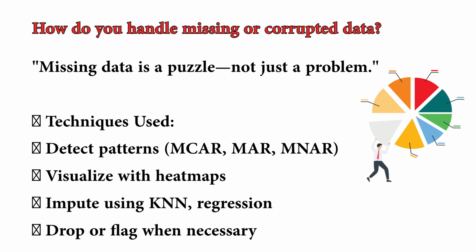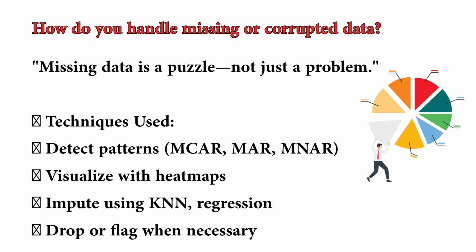The first thing I do is investigate the pattern of missingness, whether it's MCAR: missingness is unrelated to any data, observed or unobserved. MAR: the missingness is related to observed data but not to the missing data itself. Or MNAR: the missingness is related to the missing value itself. I visualize it using heat maps and missing value matrices.